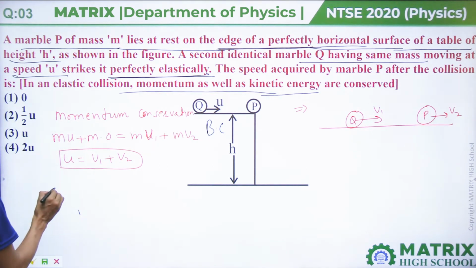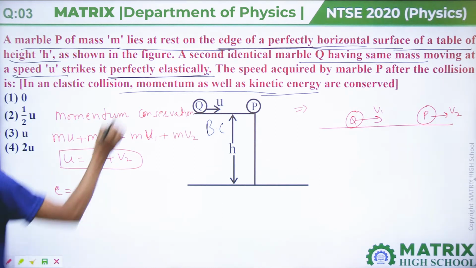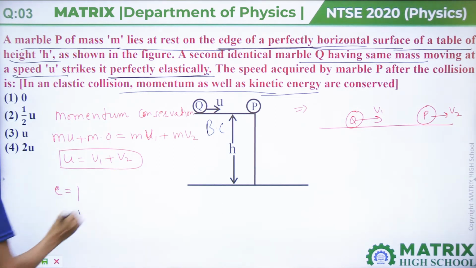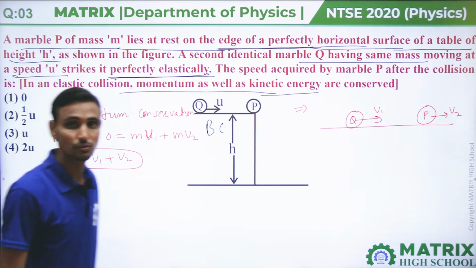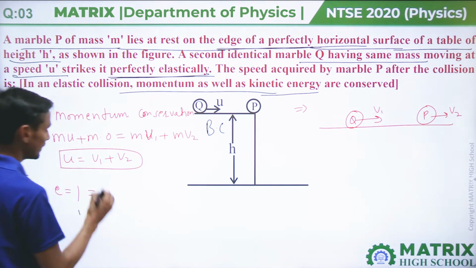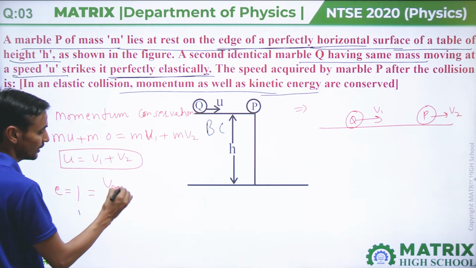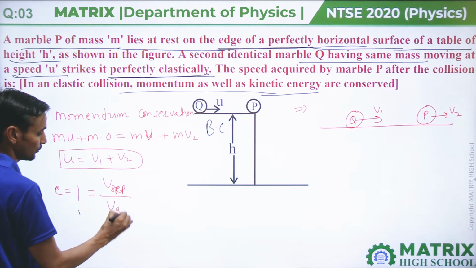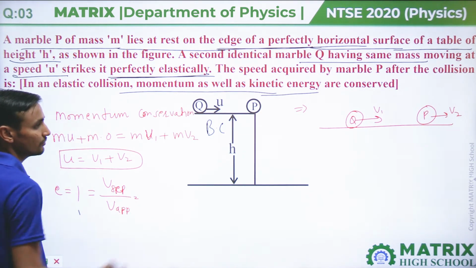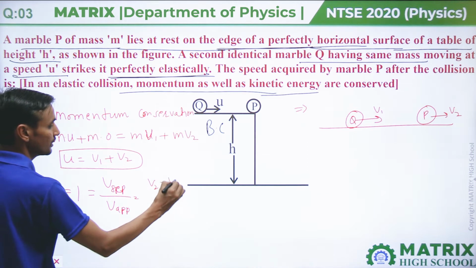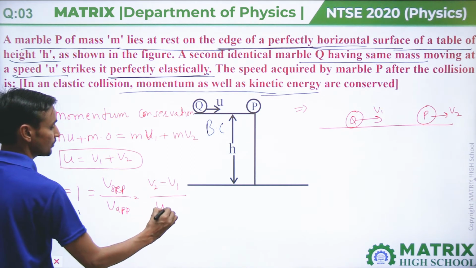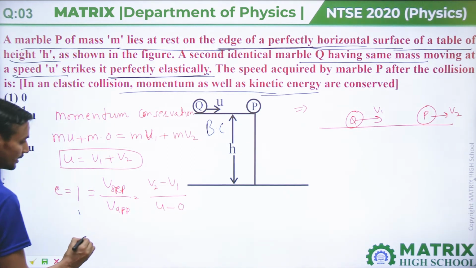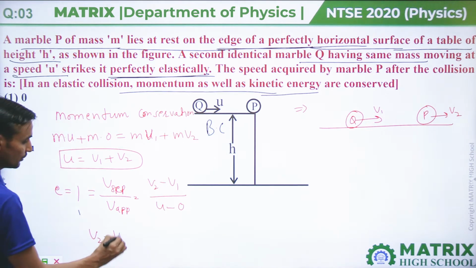Now for a perfectly elastic collision, the value of the coefficient of restitution e equals 1, and that is velocity of separation divided by velocity of approach. Velocity of separation we will call v2 minus v1, divided by velocity of approach, which is u minus 0, and that will come v2 minus v1 equal to u.